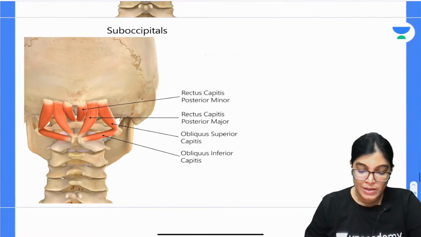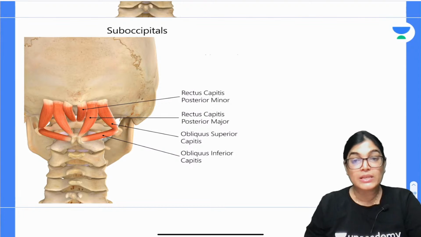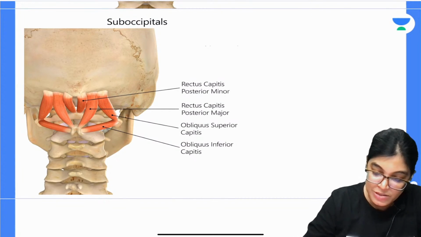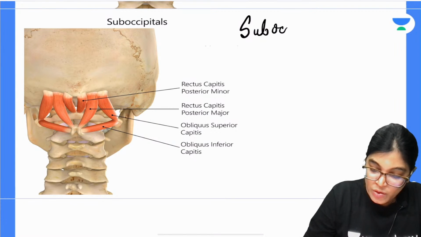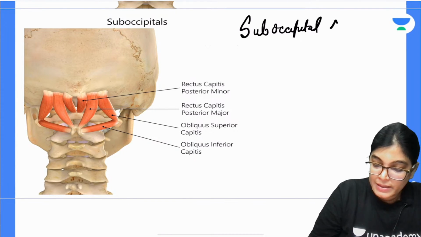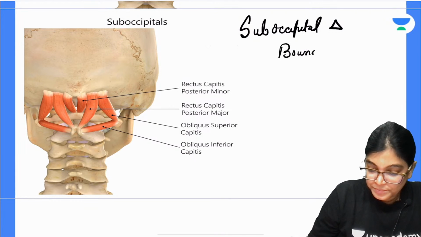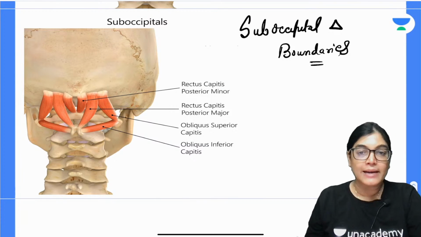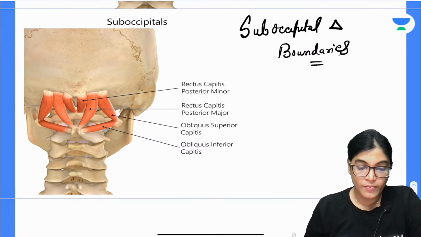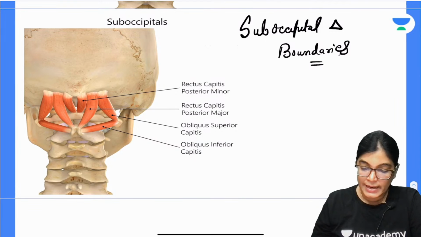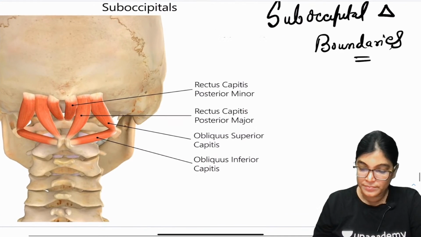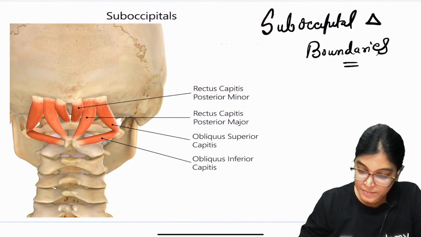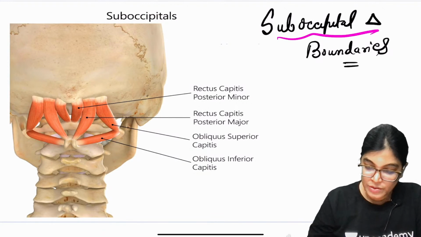Now what about the other options? Let me just show you this diagram where you can see the boundaries of the suboccipital triangle. So this diagram is showing you the suboccipital triangle boundaries. In the MCQ it is clearly mentioned that you have to mark the lateral one. So let me just highlight this image slightly, and I would like to give you the details.